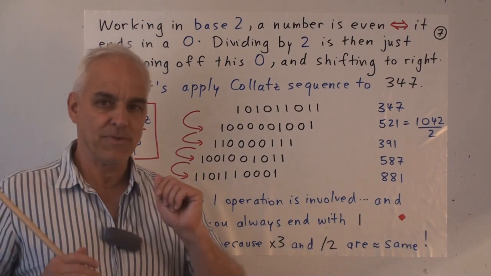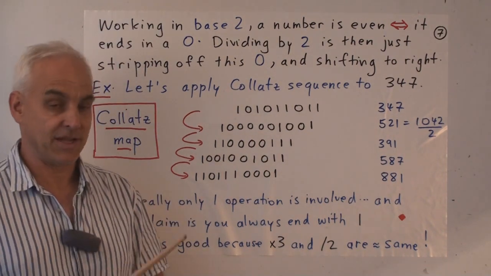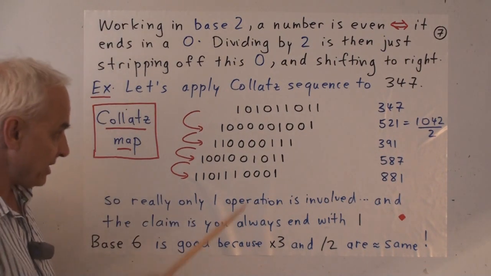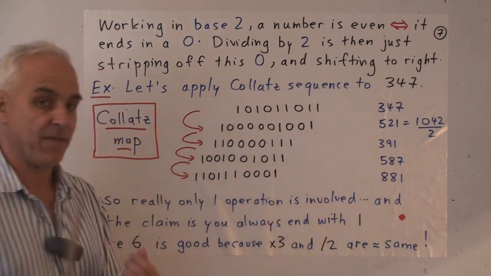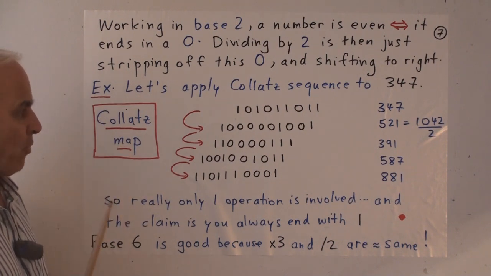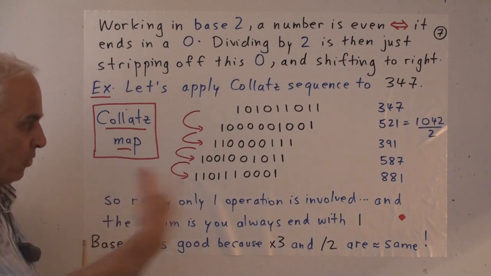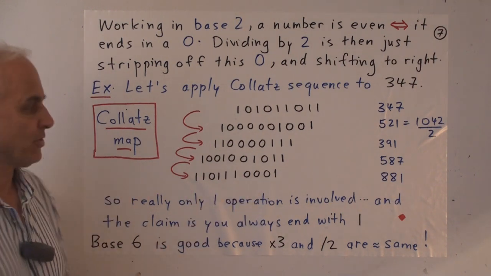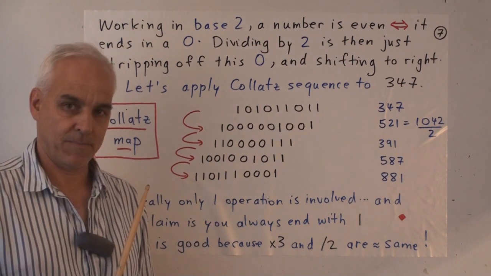Now we can almost do this in one step, and with a little bit of practice you can do this in just one step. So let me see if we can do it here. Let's start with 521 and apply this Collatz map. We're going to multiply by 3 and add 1 and ignore any zeros on the right. So how do we multiply this thing by 3?